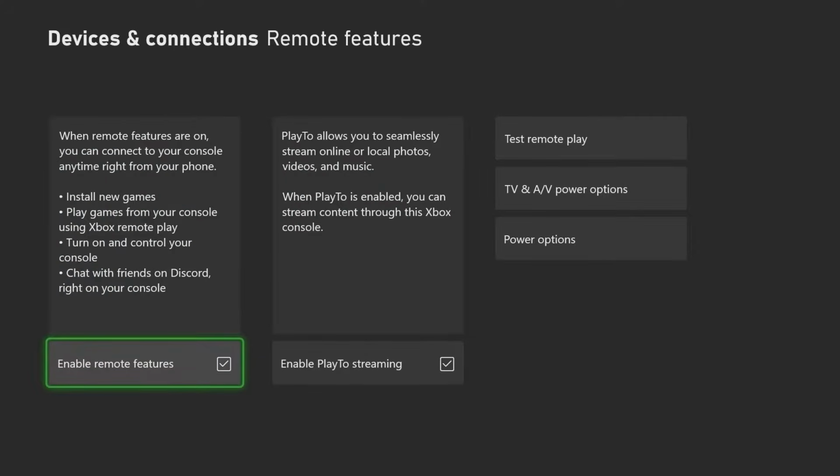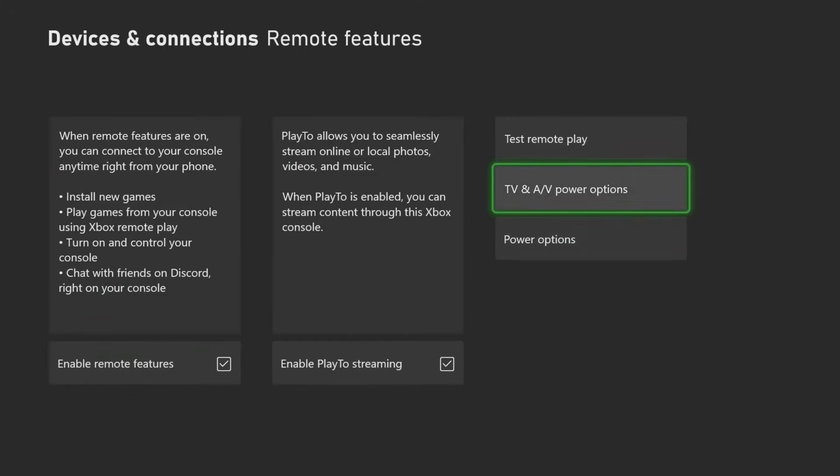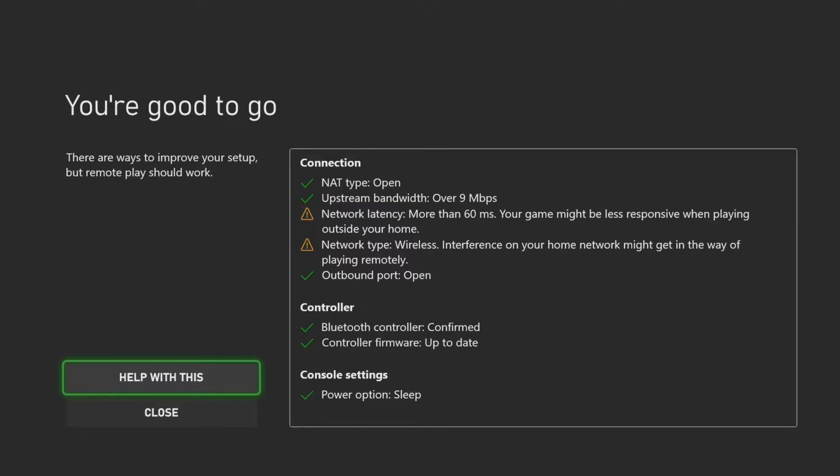So we select the sleep option and let's go now to check again our remote play results. Now the result says we're good to go and the remote play should work normally.